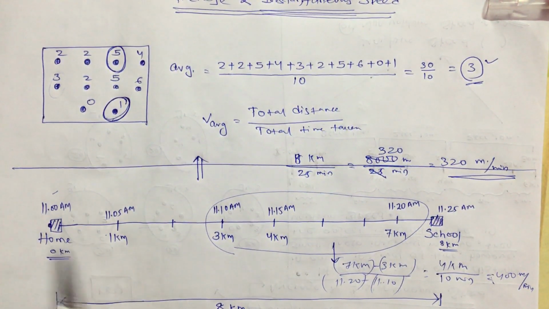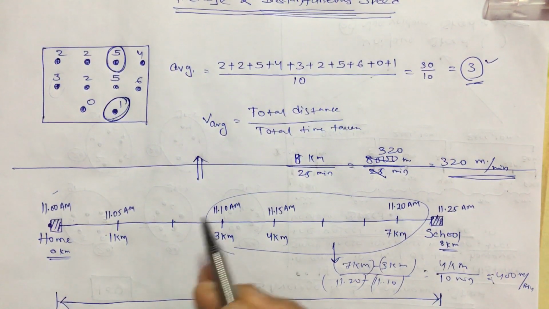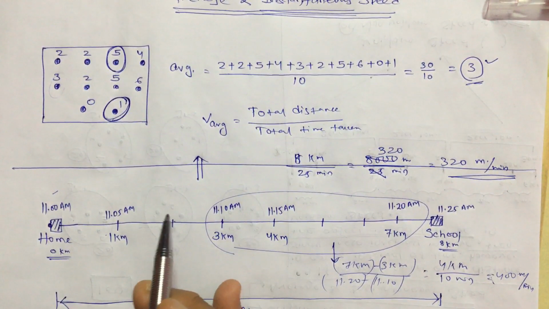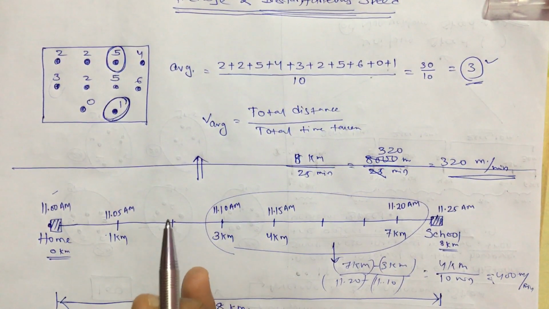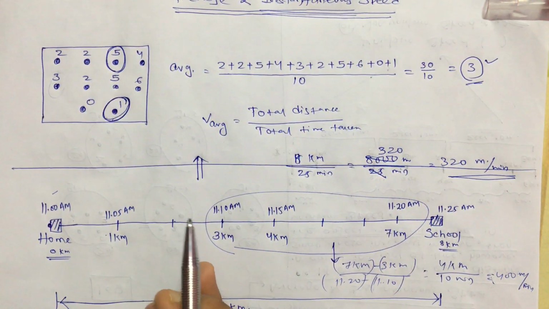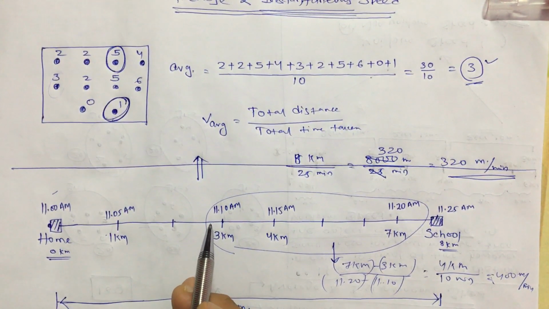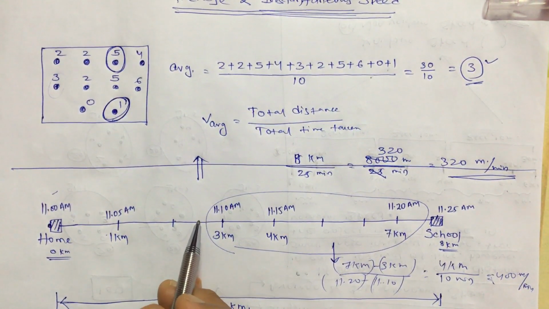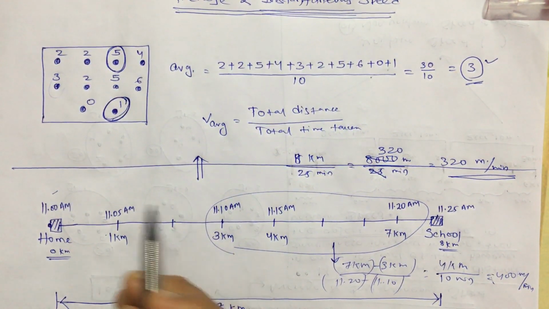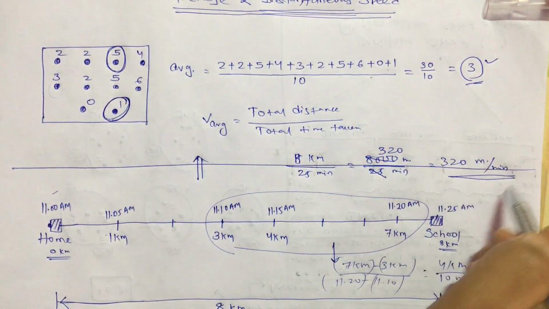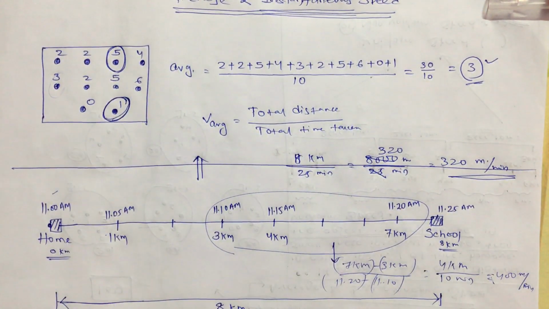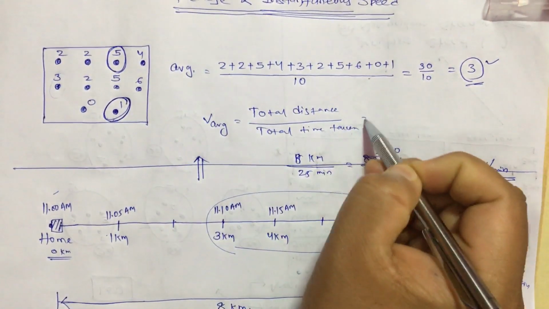Let, for example, at 11:10 am, what was the instantaneous speed? How to check? At exactly 11:10 am, you look at the speedometer. Let the speed be 70 kilometer per hour, or you took a photograph at exactly 11:10 am and found it was 70 kilometer per hour. So you know your instantaneous speed was 70 kilometer per hour, and that may be equal to, greater than, or smaller than the average speed. Now how to find the instantaneous speed? We have only one formula, and I can write this formula like this also.